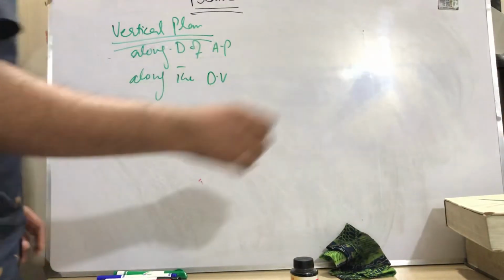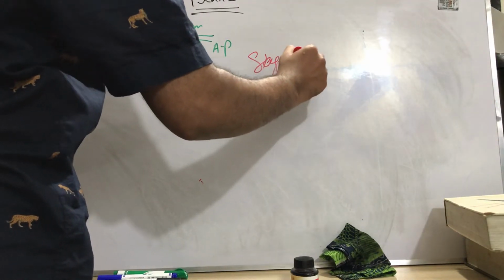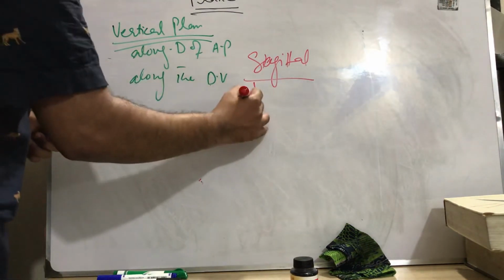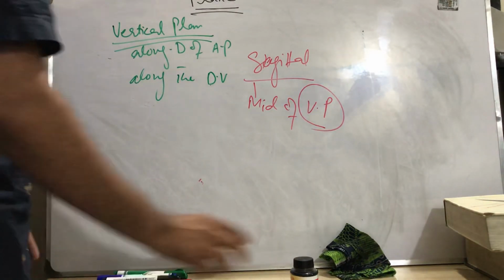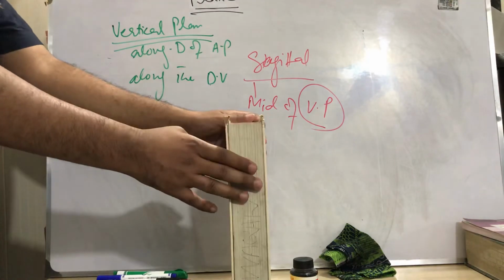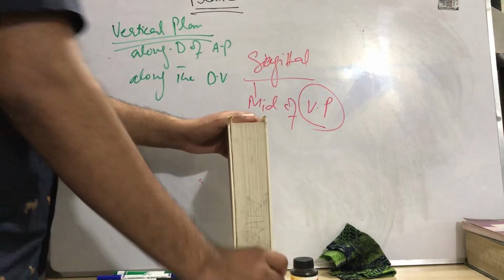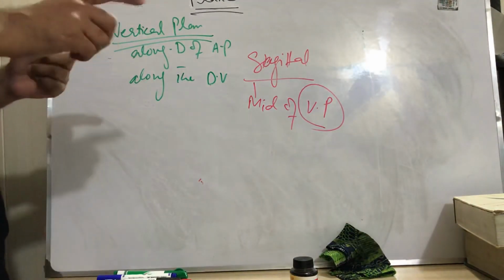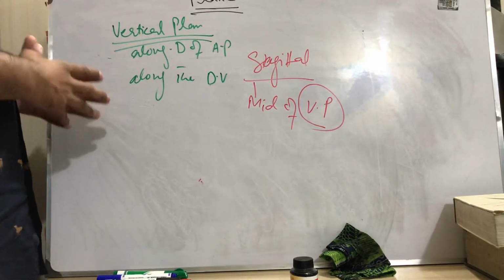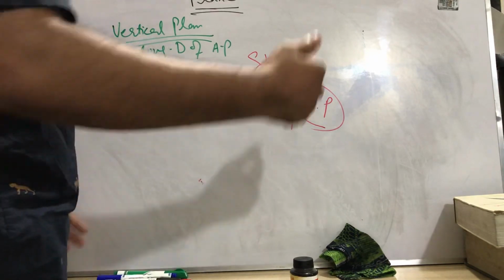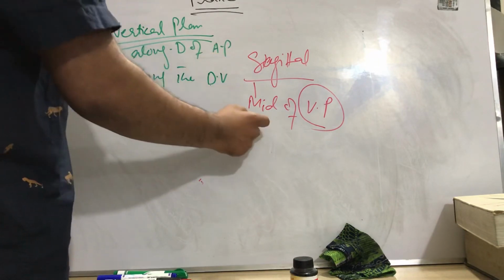But what is the sagittal plane, which is very important in bilateral symmetry? The sagittal plane is the mid of the vertical plane, only the mid of the vertical plane. We know this is the vertical plane and only the mid of it is the sagittal plane, and it is also mentioned in bilateral symmetry. In textbooks the name of the plane is not mentioned, only that if one plane can divide the organism into two equal halves, we can say this is bilateral symmetry. But the plane is very specific, and that is the sagittal plane. What is the sagittal plane? Mid of the vertical plane.